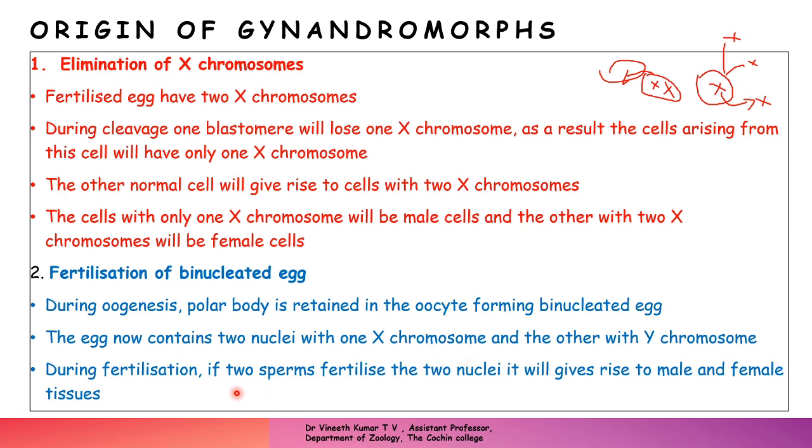So during fertilization, if two sperms fertilize the two nuclei, it will give rise to male as well as female tissues. That is, one nucleus will be male and the other nucleus will be female. During development, you will have an insect with two different types of cells. These are the mechanisms proposed for how gynandromorphs are generated.